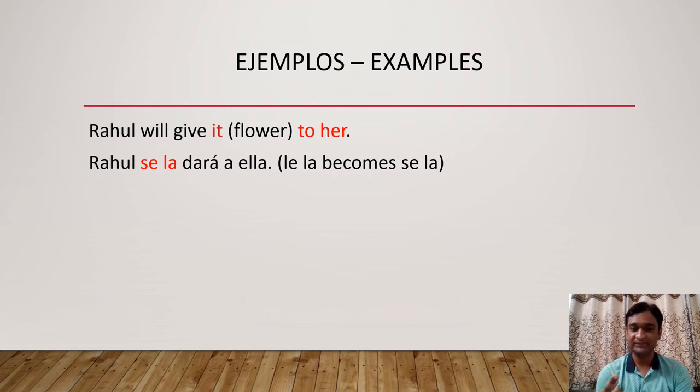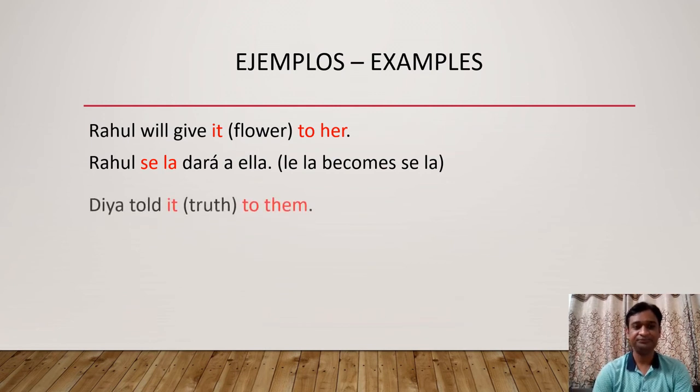You can also notice the object pronoun le, which is se here, is specified with a ella because le has three different meanings: to him, to her, and to you formal. So as it is used for to her here in English, in Spanish we have to specify at the end of the sentence with a ella. Rahul se la dará a ella.